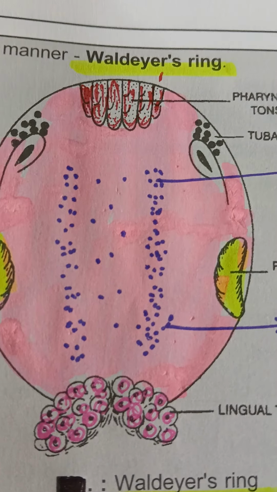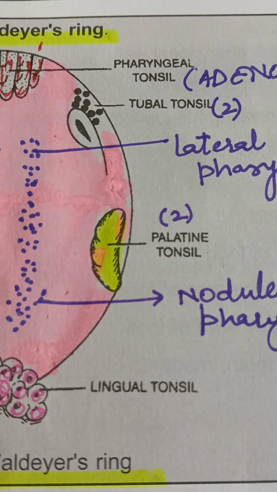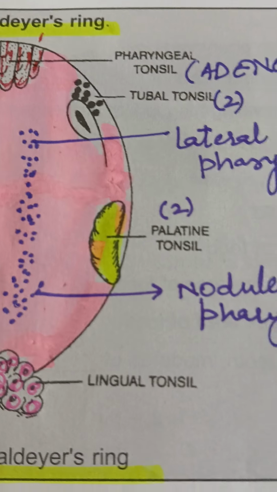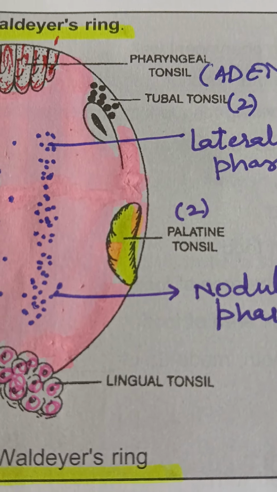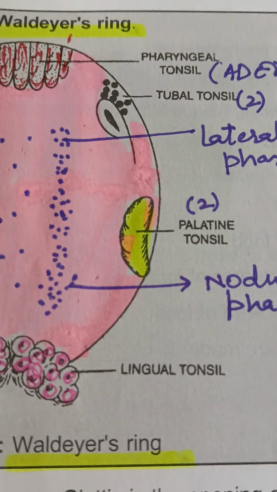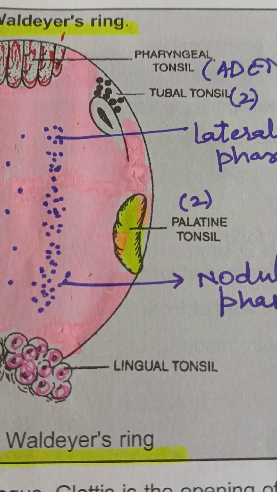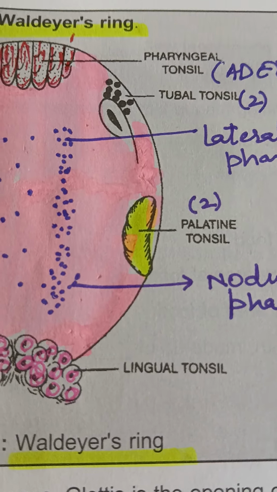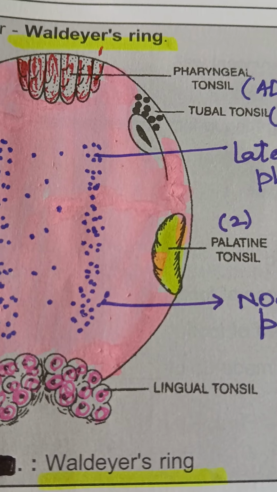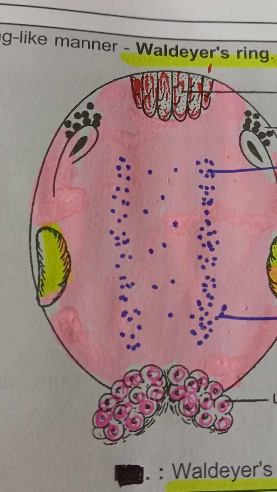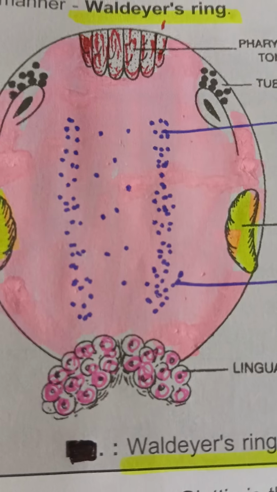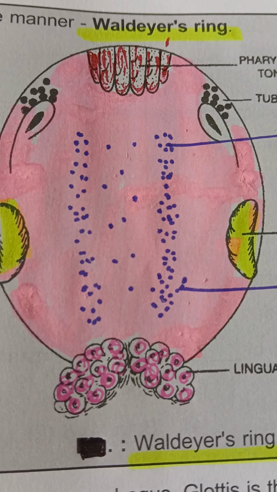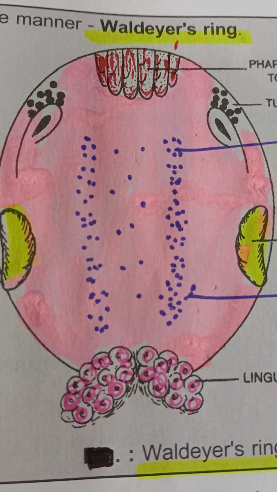Now tubal tonsil, it is also 2 in number. It is located on either side of the nasopharynx near the eustachian tube, middle ear opening. So the palatine tonsil, nasopharyngeal tonsil, adenoid, and lingual tonsil constitute the major part of Waldeyer ring, a ring of lymphoid tissue which is present in your throat.